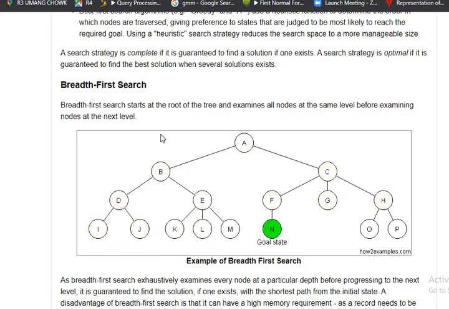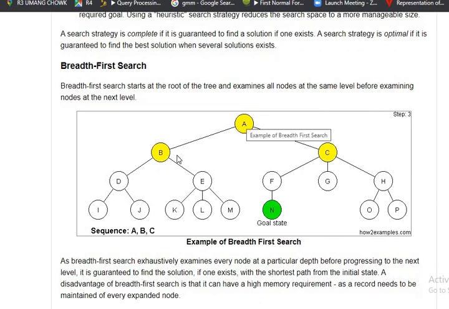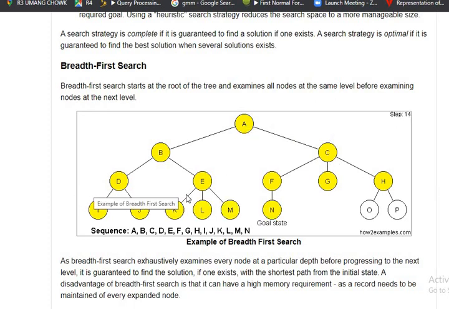So initially the root node is A, then it moves ahead with node B, then again breadth-wise to C, then it comes to this level, that is D, E, F and G, H, then it comes to I, J, and continues until it reaches the goal state.